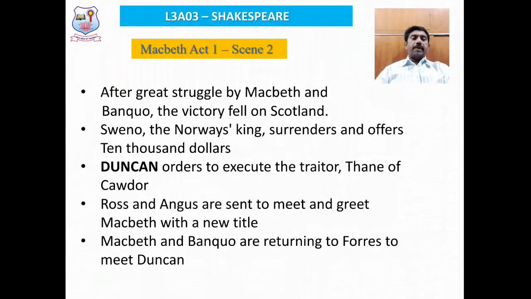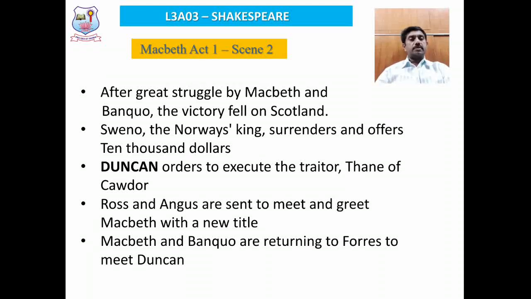So the sergeant says, after a great struggle by both Macbeth and Banquo, Scotland emerged victorious in the fight. Sweno, the king of Norway, surrendered and offers a ransom of $10,000 to take away the wounded soldiers and the dead bodies from his side. Duncan was very happy and pleased and gives an order to execute the traitor, the Thane of Cawdor.